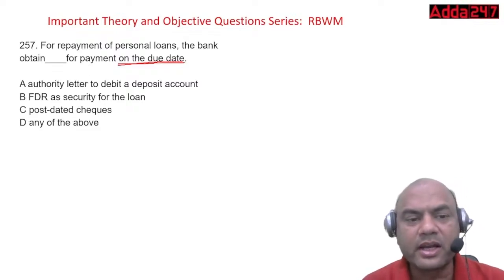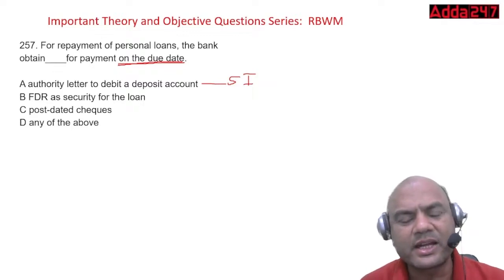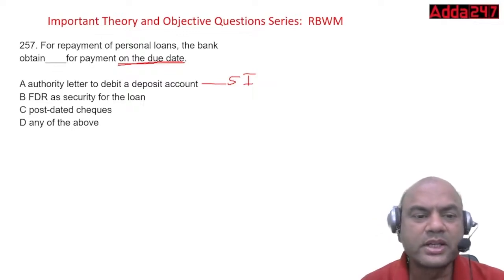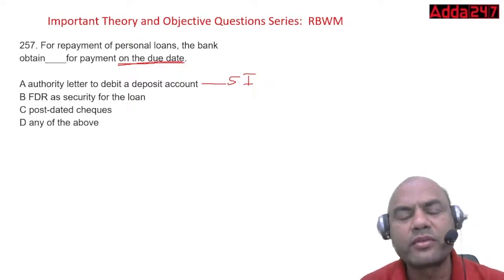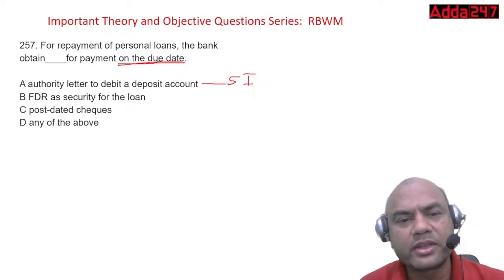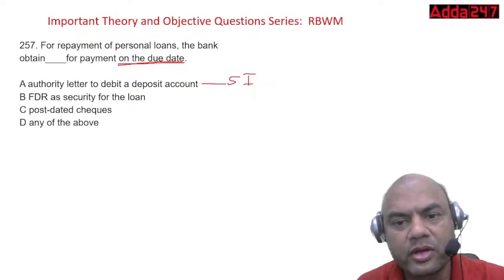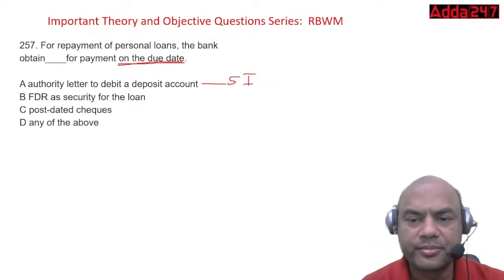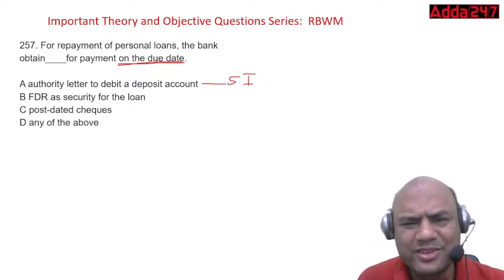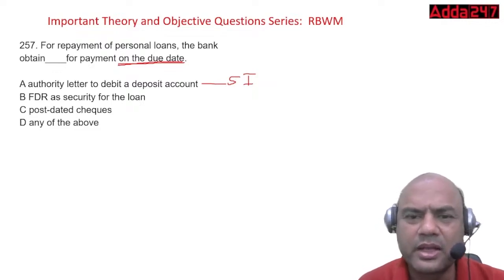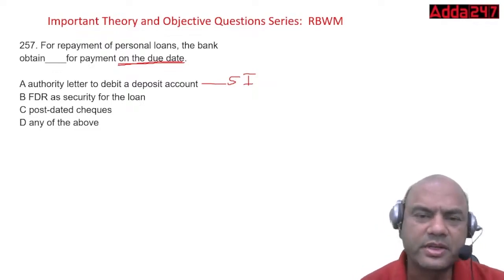We have this authority letter, means nowadays we directly take this SI, standing instruction, right? This authority letter is nothing nowadays. It's directly SI we call it. Post-dated cheques. Nowadays no PDCs, right? How many PDCs do you take when you disburse the loan? Everyone, tell me in the comment section. Let's say personal loan, home loan, car loan, anything.